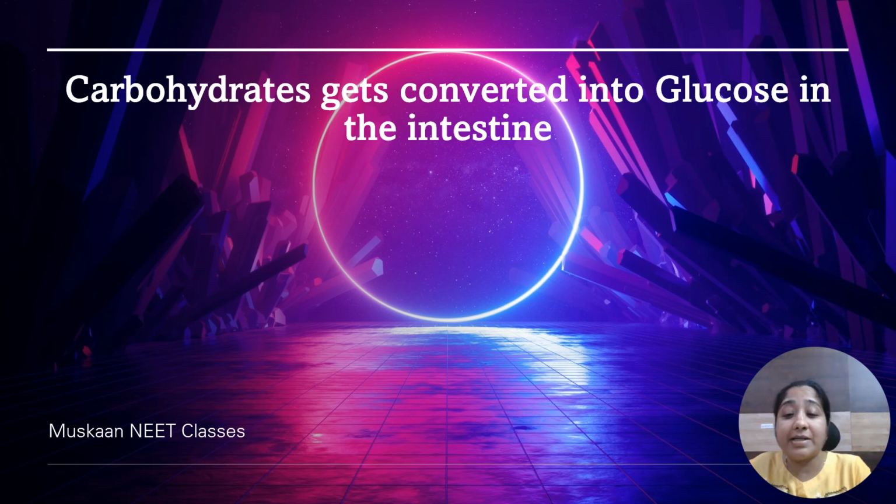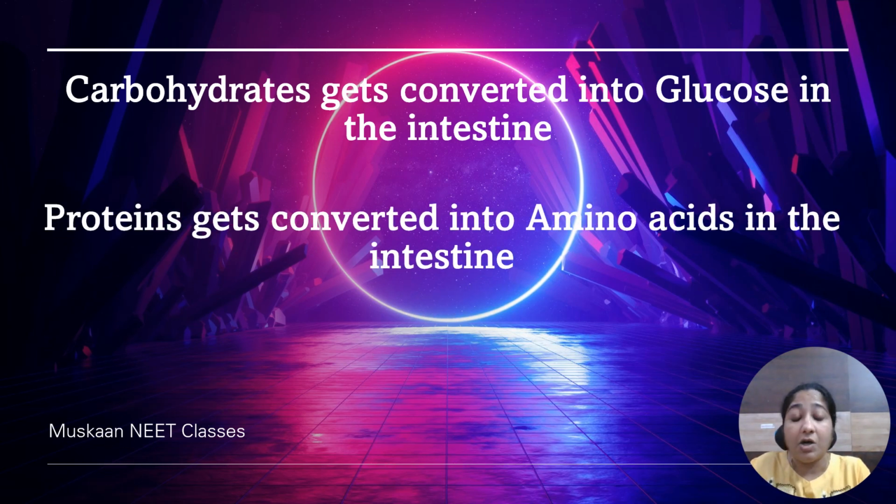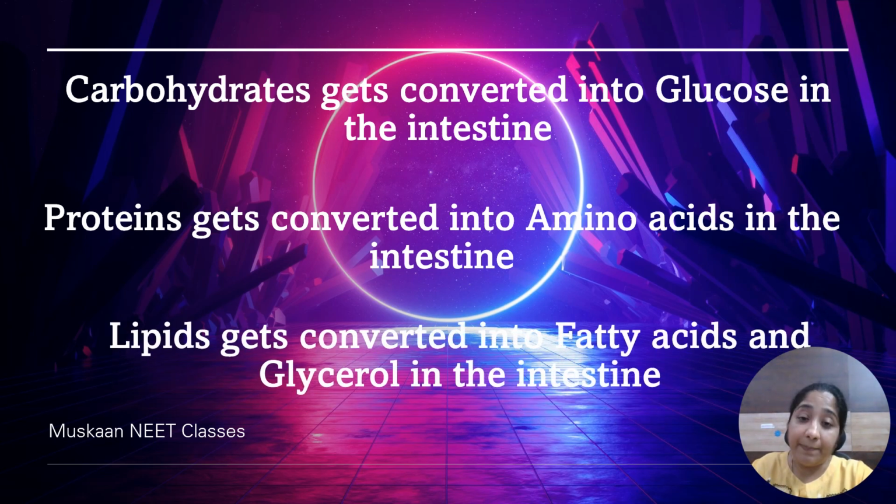Carbohydrates get converted into glucose in the intestine. Next, proteins. Proteins get converted into amino acids in the intestine. Next, lipids or oils get converted into fatty acids and glycerol in the intestine.